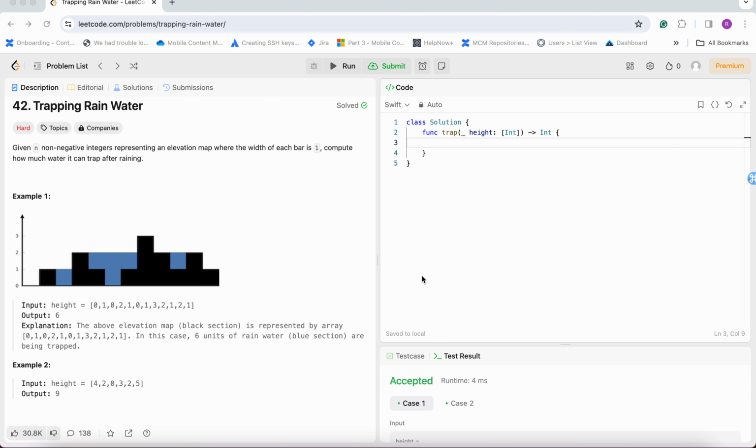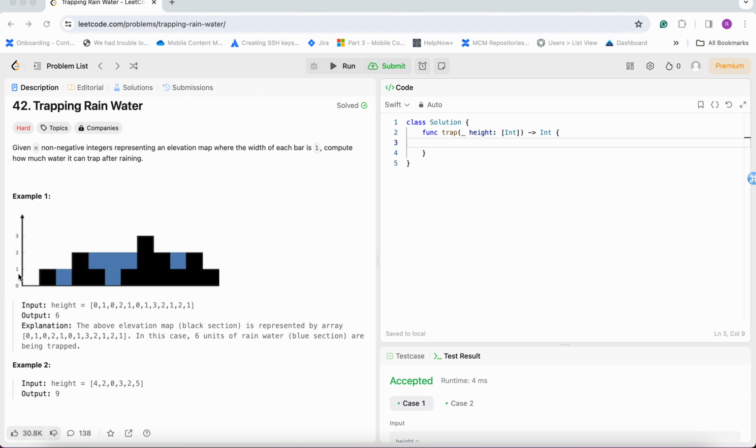So what the problem is saying: given n non-negative integers representing an elevation map where the width of each bar is 1, compute how much water it can trap after raining. Here the input is given as the height of each bar, and after rain we need to calculate how much water can be trapped. Here we can see that the answer is 6 units. Now we need to explain how it is working.